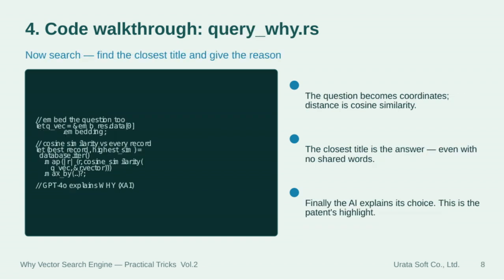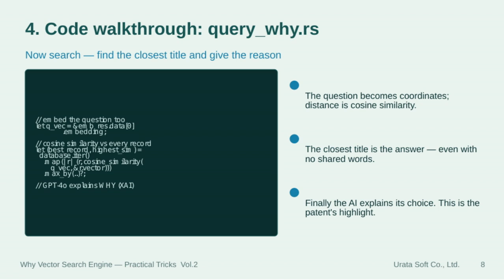Here we dive into the code walkthrough for query_y.rs. The core idea is that the question itself is converted into a vector, turning it into coordinates. Then, we measure the distance between these vectors using cosine similarity. The record with the closest vector, the highest similarity, becomes the answer, even if it doesn't share any words